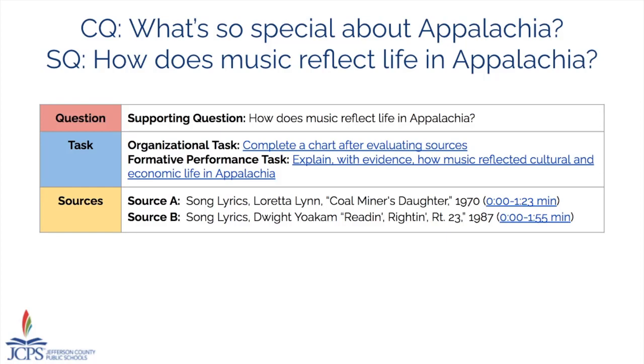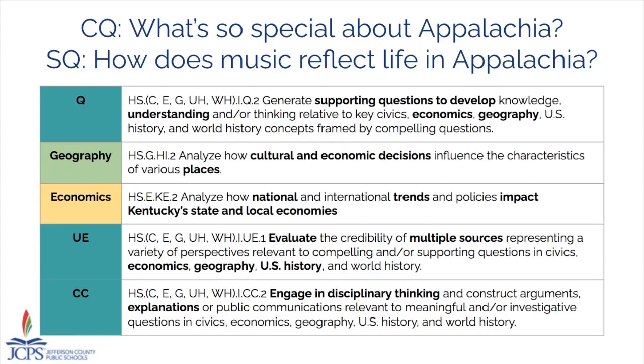So with that, let's return to our standards. In this lesson, we had supporting questions to develop an understanding of economics and geography. In our disciplinary standards, we have cultural and economic decisions, which we put directly onto the organizational task, so that we can talk about, as well, national trends that impact Kentucky's state and local economies. In this case, it has to do with energy consumption, specifically around coal and how coal helps impact and influence a specific region. In this case, Appalachia.